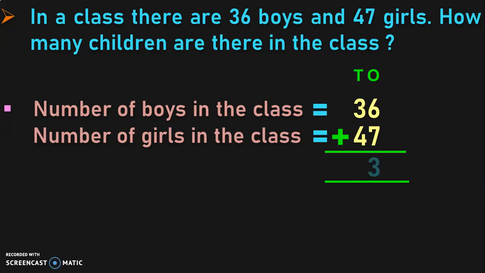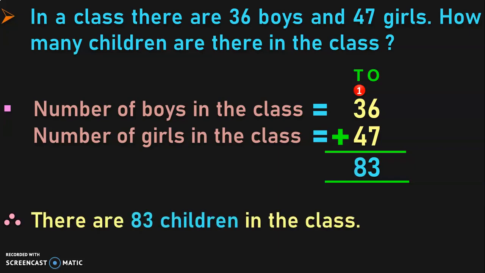6 plus 7 is 13. 3 in the ones place and 1 as a carryover to the digits in the tens place. Add the digits in tens place. 1 plus 3 is 4 and 4 plus 4 is 8. So the answer statement is, therefore, there are 83 children in the class.